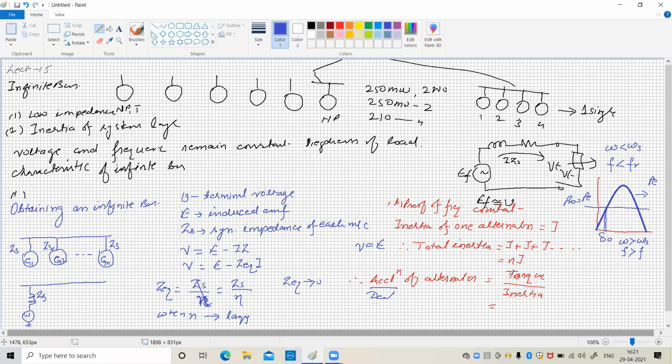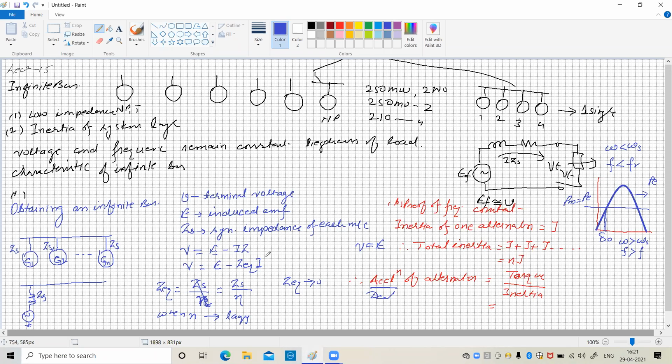So when the torque is very small and inertia is very large, the generator neither accelerates nor decelerates.